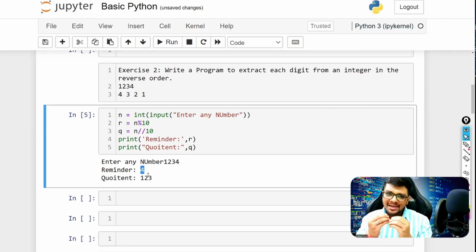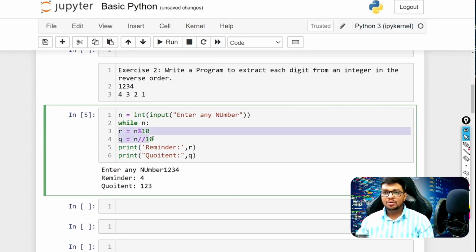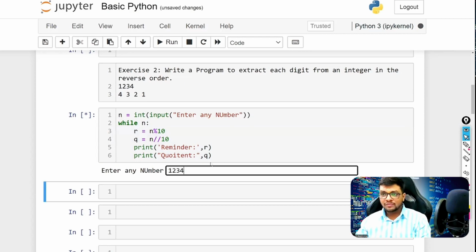So you need to understand the logic that we got 4. Same way we can get 3, same way we can get 2, and same way we can get 1 also. In this way we will get the reversed order. Now I just need to put that in a while loop, while n, that is, till the values are there in n, I need to run this. Okay, and now see, if I run 1, 2, 3, 4.